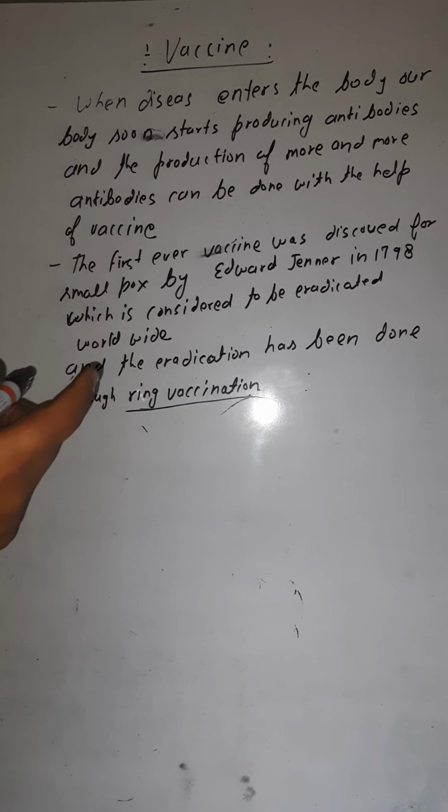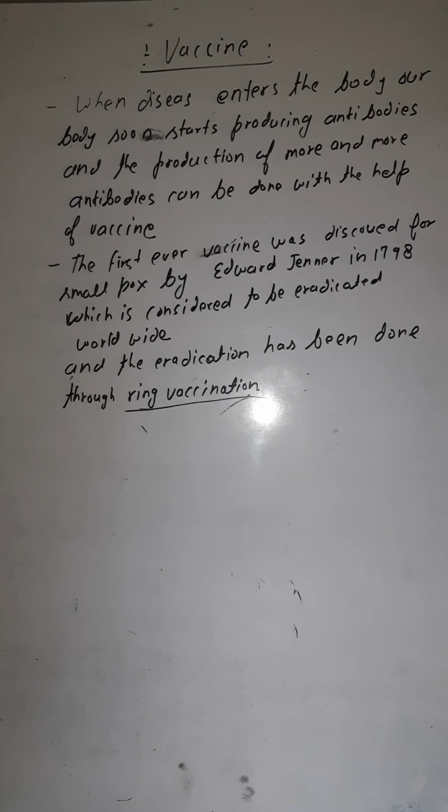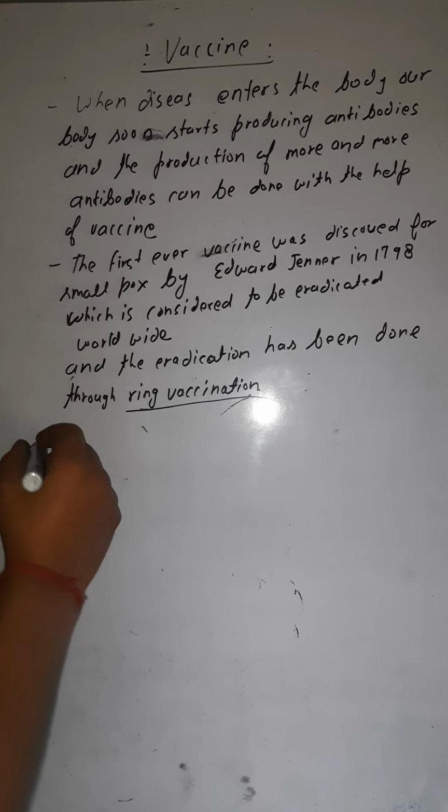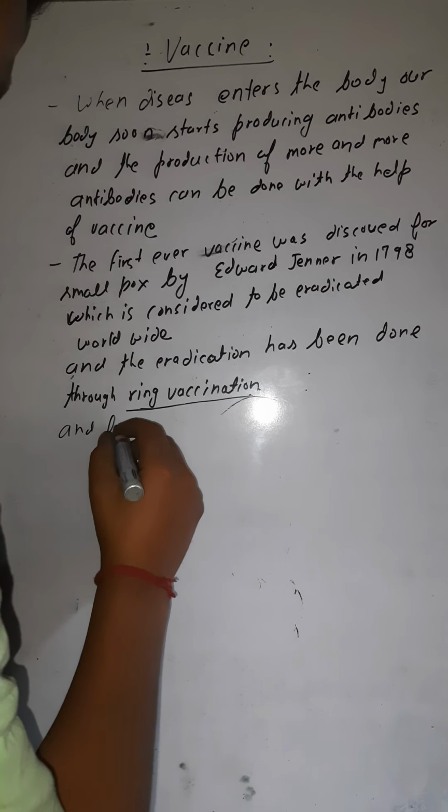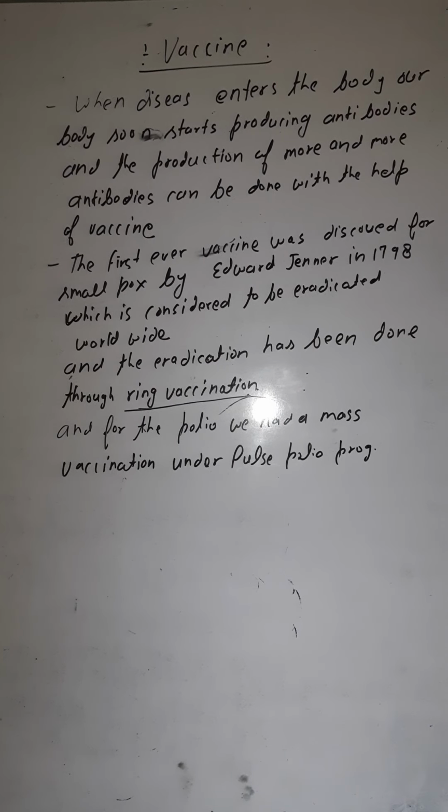Okay, and you can write here, for the polio, we had a mass vaccination under the pulse polio program. You might be knowing about it. Under the pulse polio program, all the small children are to be vaccinated, they get the vaccine. So this is all about the vaccination.